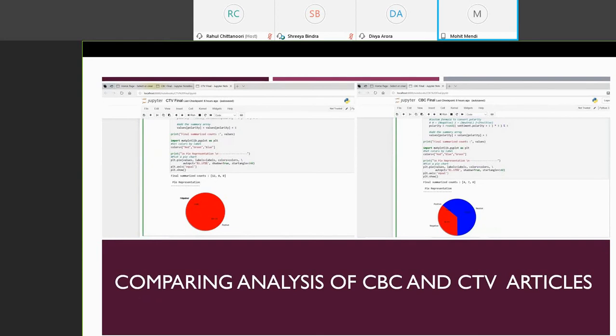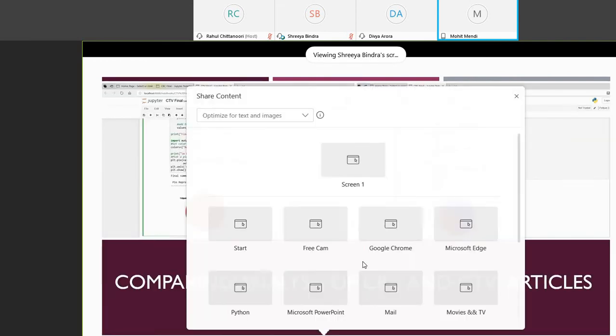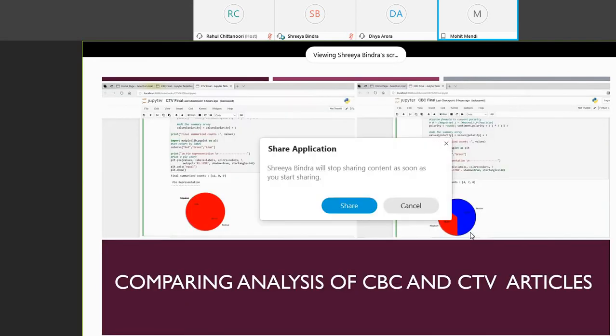And here you can see the comparison of the CBC and the CTV articles. And now we will be sharing our screen and showing you the live demo of our present code.